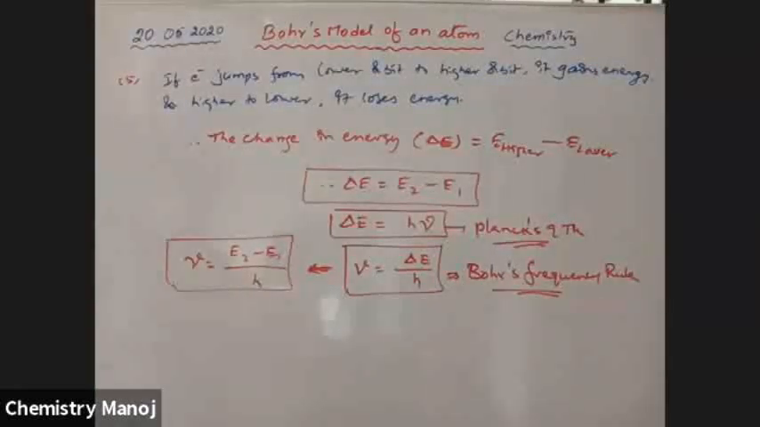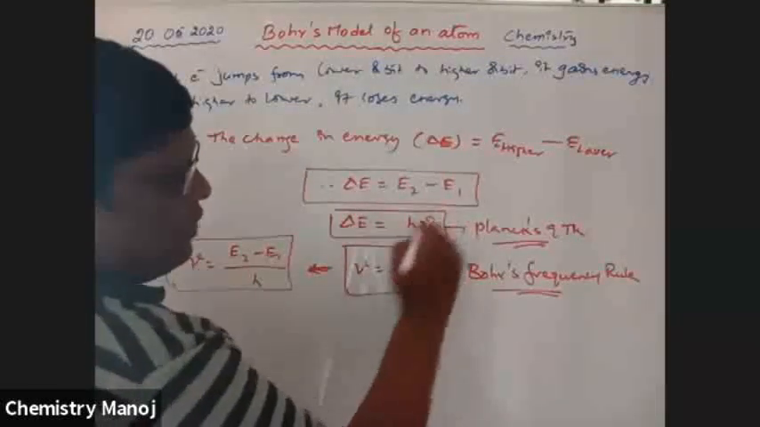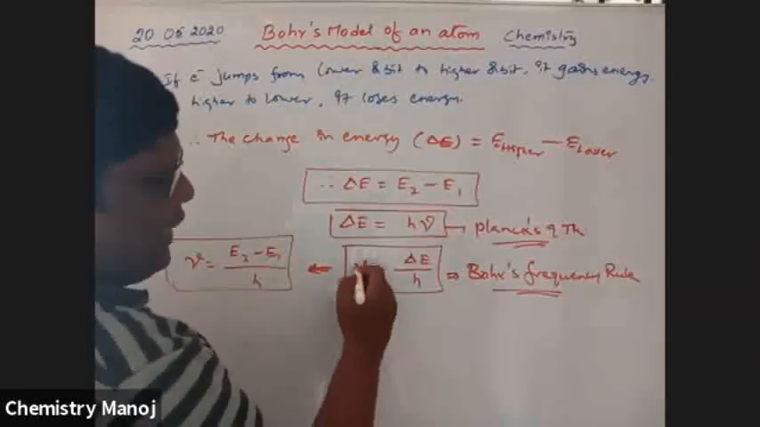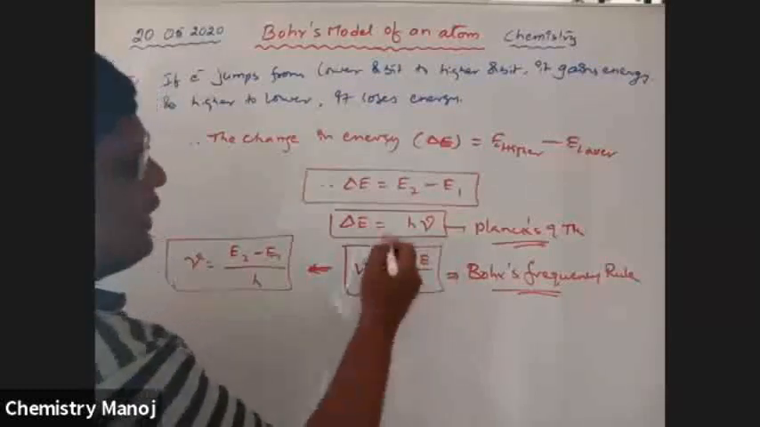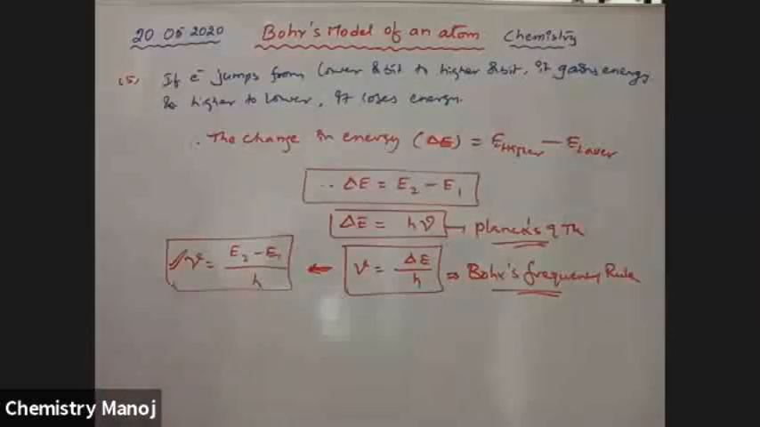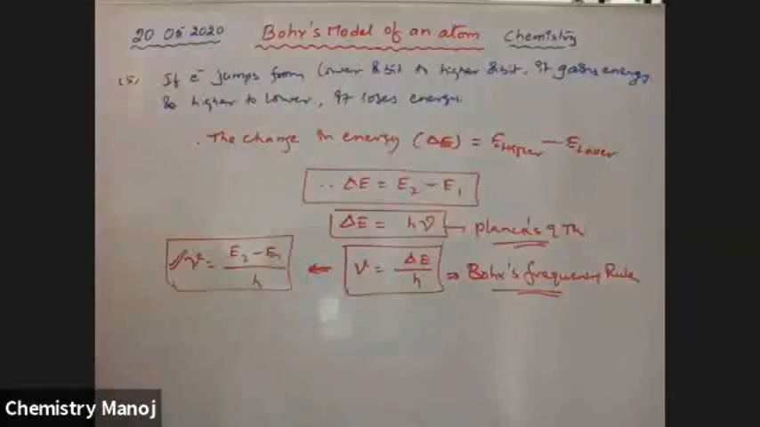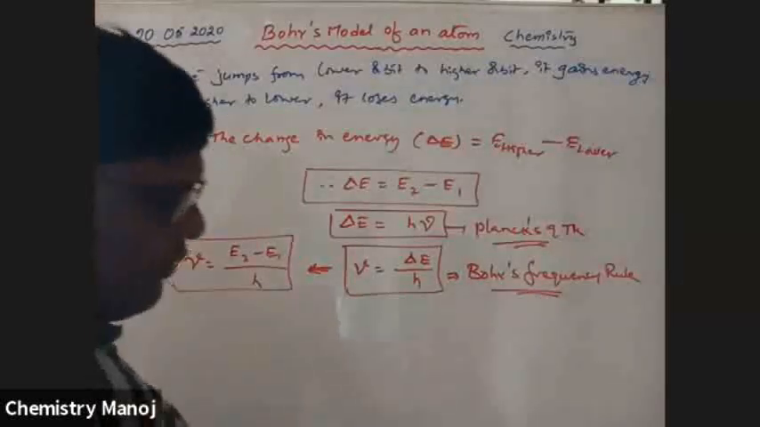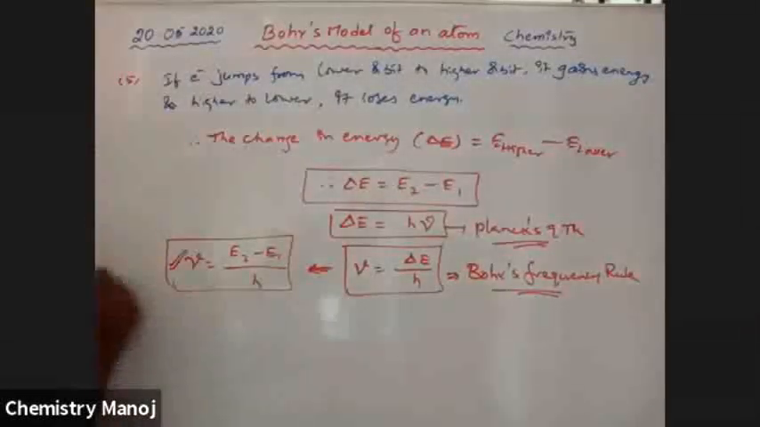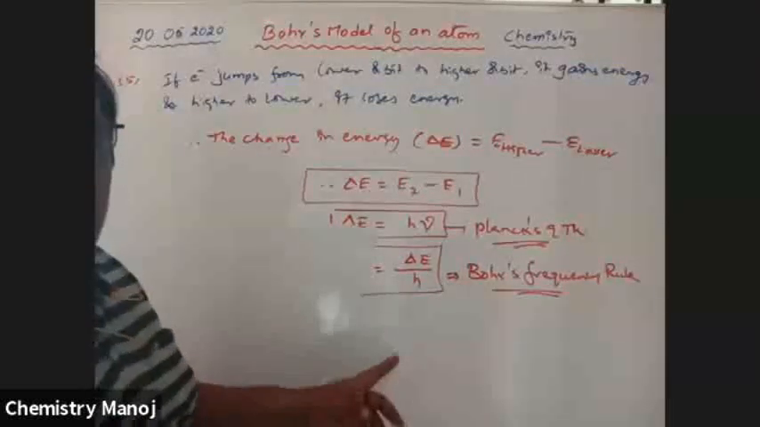Okay, this is very, very important. This rule: delta E is equal to E2 minus E1, and delta E is equal to h nu. So we calculate nu is equal to delta E by h, where delta E is nothing but that difference, therefore nu. This is called Bohr's frequency rule. Okay, next one. The next rule is also very, very important. Is it clear? Bohr's frequency rule is very, very important.